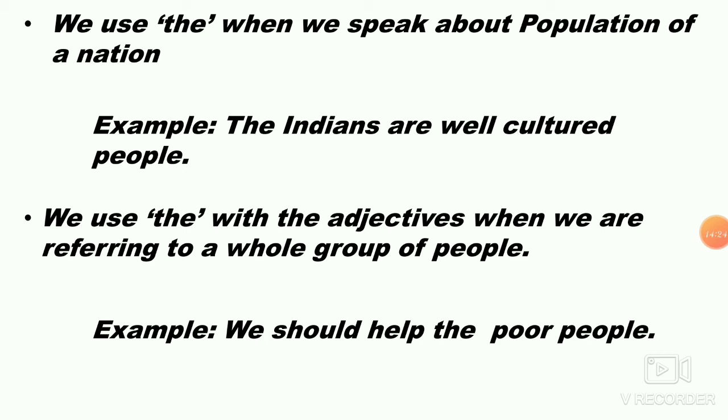Next, we use the with adjectives when we are referring to a whole group of people. As we say a whole group of population in a country, this is a whole group of people. For example, we should help the poor. We can end the sentence with poor itself, but it already shows that poor means the poor people. So we use the before a whole group of people. I hope you understood, children.